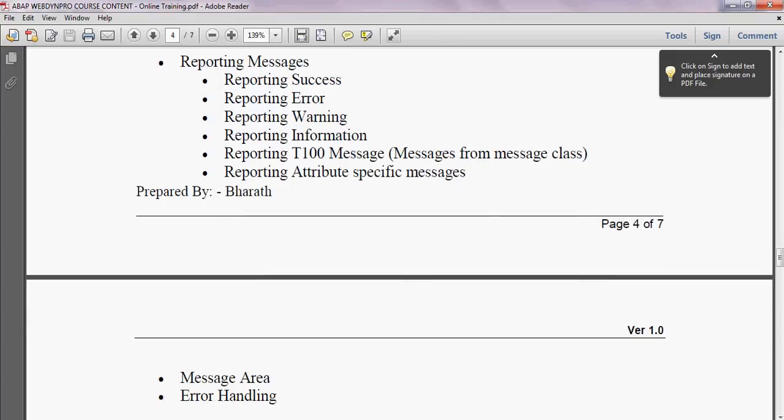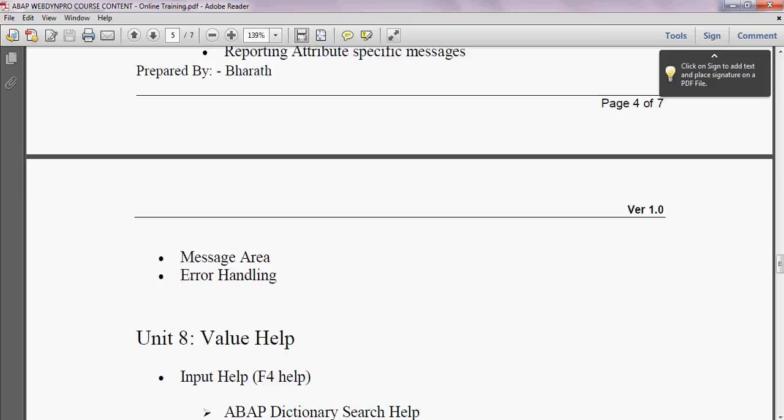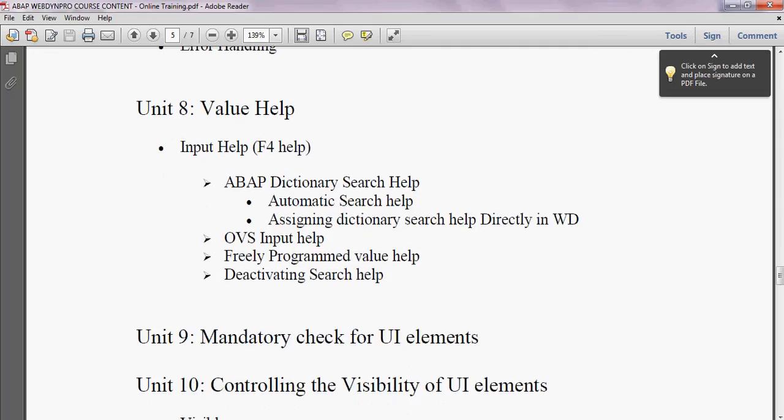It will highlight where exactly the problem has come, and the value you entered will be highlighted. These are the different sets of messages. And to display all the messages in a particular area, we have the message area UI element. Everything will be covered in this topic.